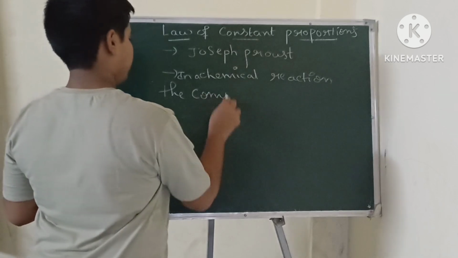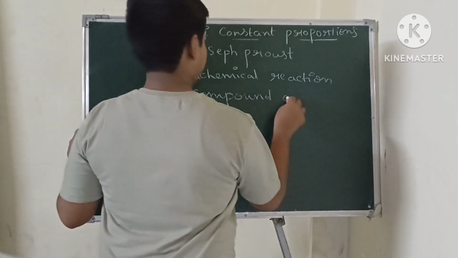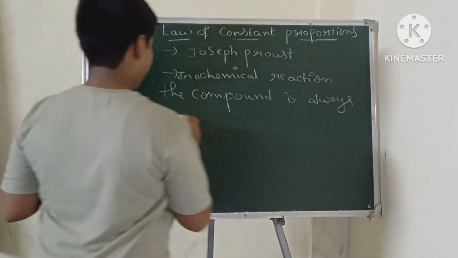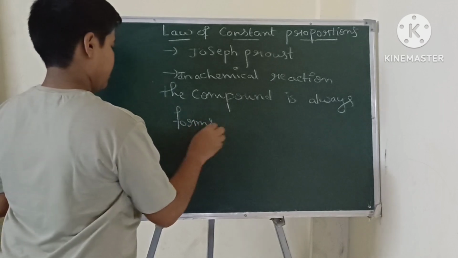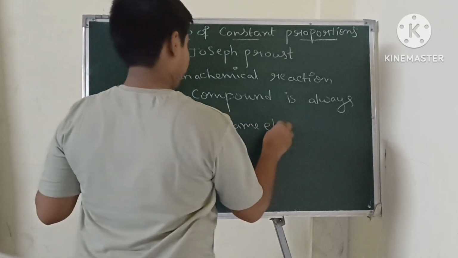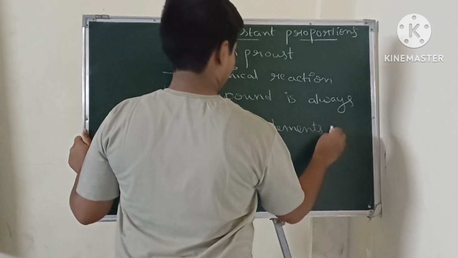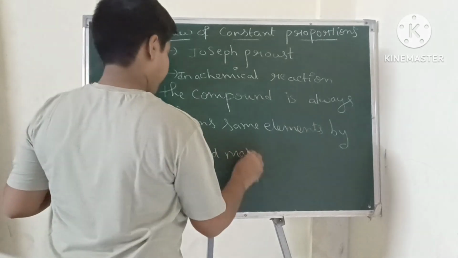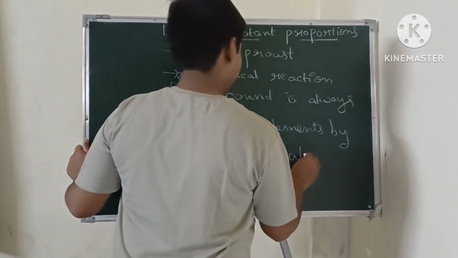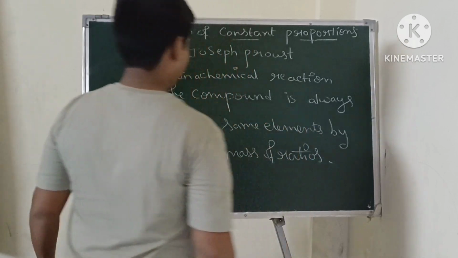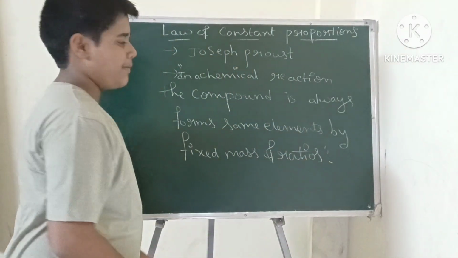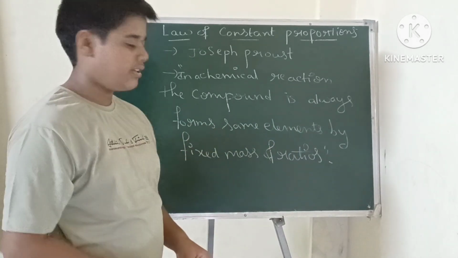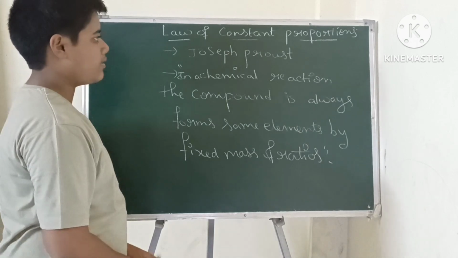the compound always forms with the same elements in fixed mass ratios. This law states that in a chemical reaction, the compound always forms from the same elements in fixed mass ratios. For example, first note down this.